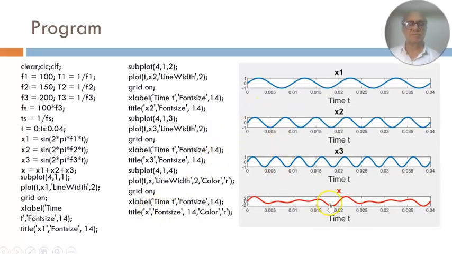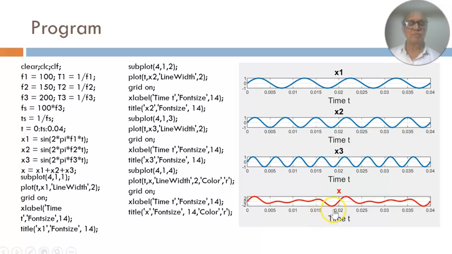But let us look at the waveforms which are plotted. First, look at x, which is the resultant of addition of x1, x2 and x3. And we have seen that its time period should be 0.02. So is it 0.02? In fact, we have chosen our time period such that it completes 2 cycles. So you can see in 0.02 it starts like this, varies like this and becomes 0 at 0.02. Now if you compare this part with this part, you will find they are completely identical.